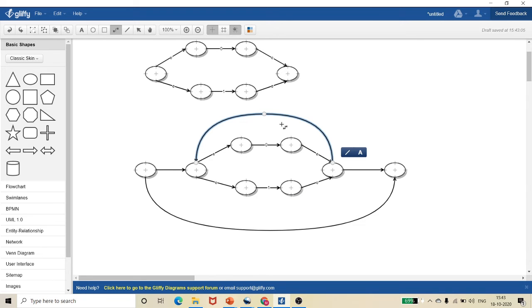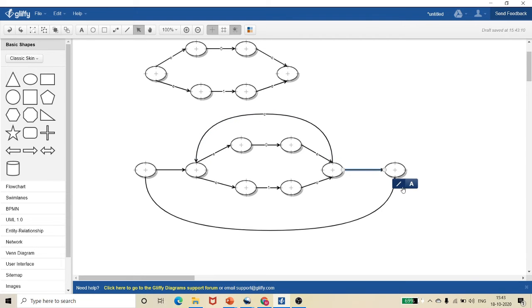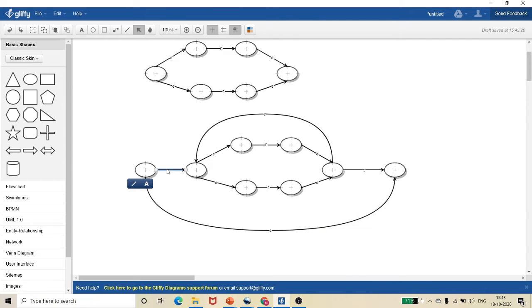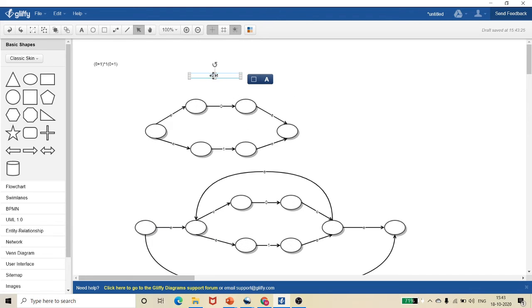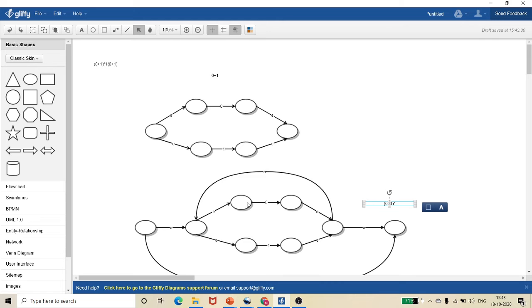Okay, so now what to be labeled here? These are all epsilons, everything is epsilons. Epsilon over here, here also epsilon, here also epsilon, and here also epsilon. So what is this? This is 0 plus 1 the whole closure. Let me put a bracket onto it. This is 0 plus 1 the whole closure. Okay, so this is 0 plus 1 and 0 plus 1 the whole closure.